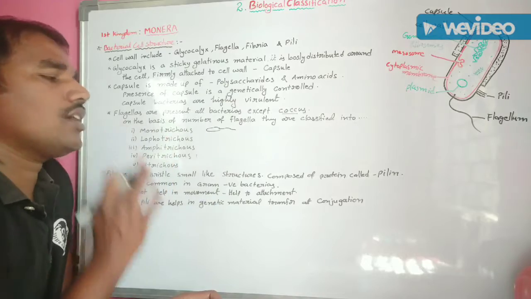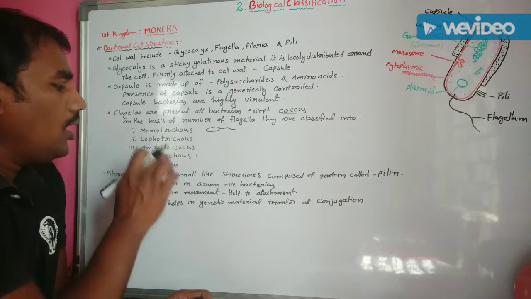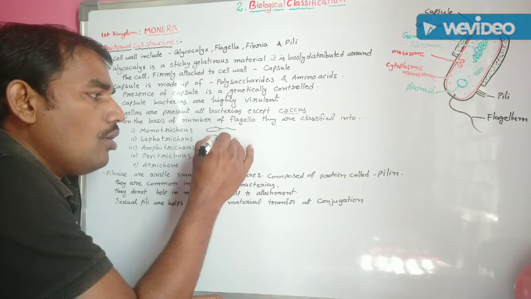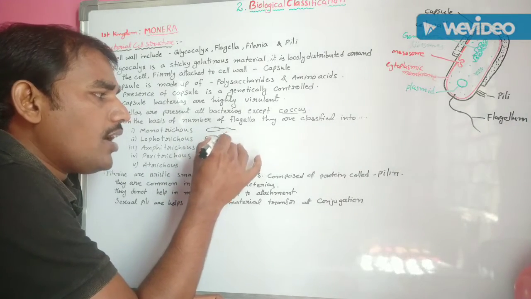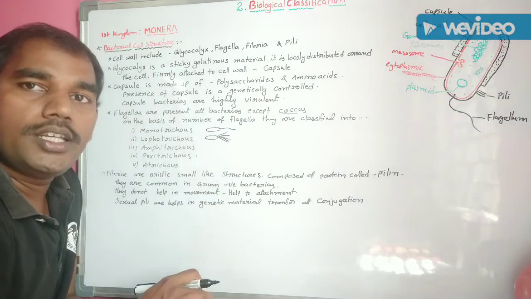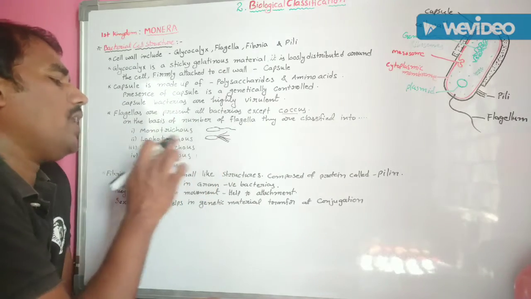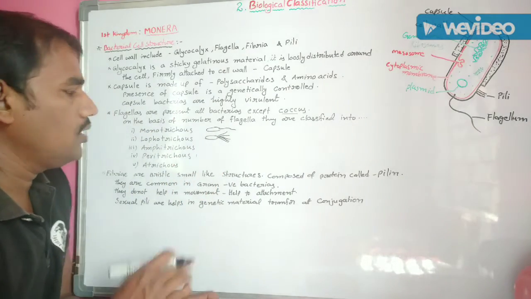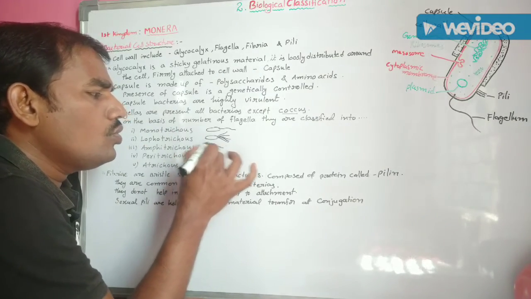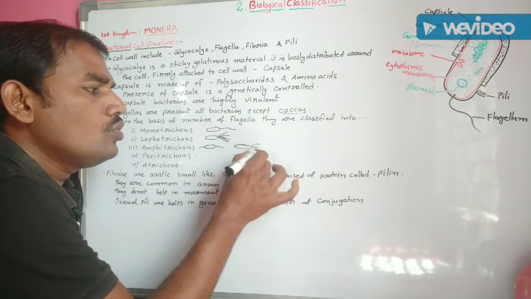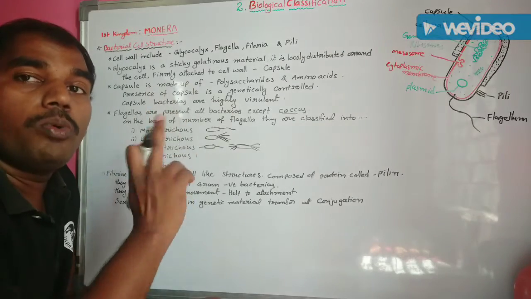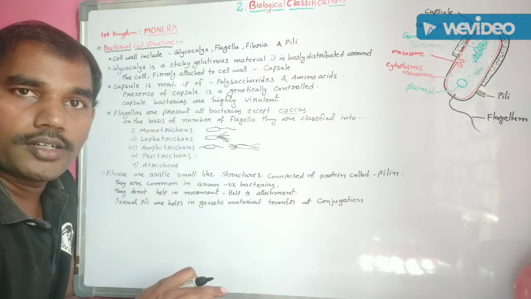Understand? This type of bacteria are called monotrichous. Second one, lophotrichous. This means more than one flagella are present at one polar end of the bacteria. This type of bacteria are called lophotrichous. Next one, amphitrichous. Two or more than two flagella are present at either polar end of the bacteria.